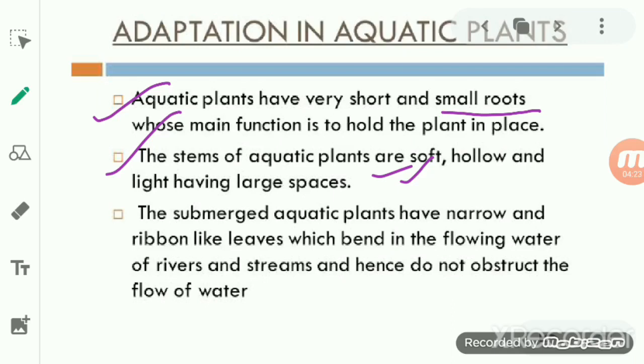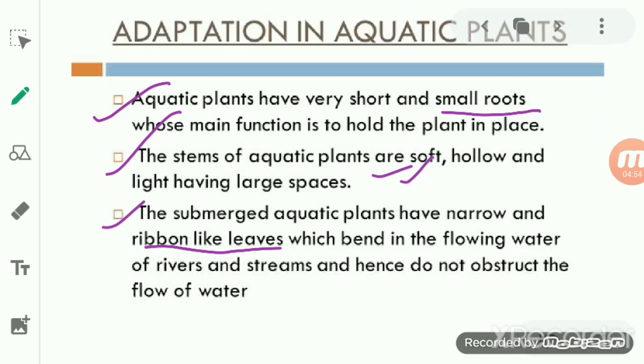The submerged aquatic plants have narrow, thin, ribbon-like leaves, which bend in the flowing water of the river and stream, and hence they do not obstruct the flow of the water. Since they have narrow, ribbon-like leaves, they bend in the flowing water.